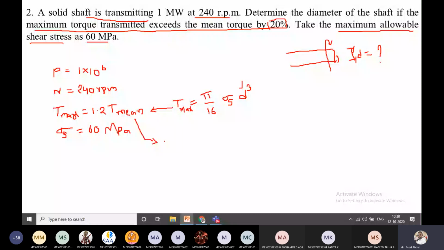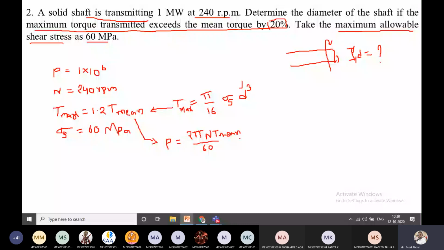T mean we can calculate from the power relation, power P equals 2 pi n T by 60. Here T represents the T mean. So this T mean, through this relation you can calculate.